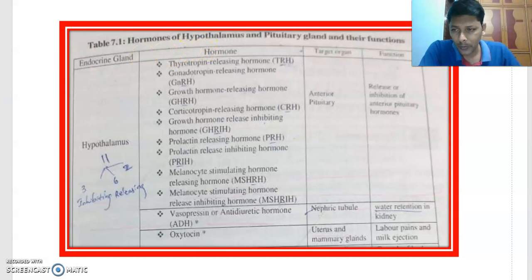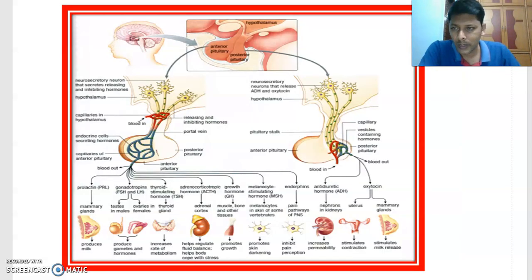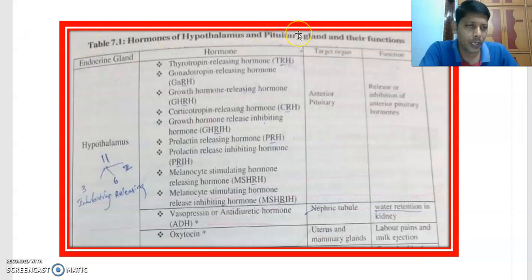You know that the hypothalamus is one of the glands present in our brain. This is the hypothalamus you can see here, and it produces many hormones. Let us see the hormones produced by the hypothalamus. It is producing 6 plus 3 plus 2, 11 hormones. Let us see what those 11 hormones are.